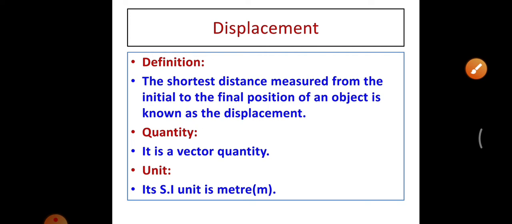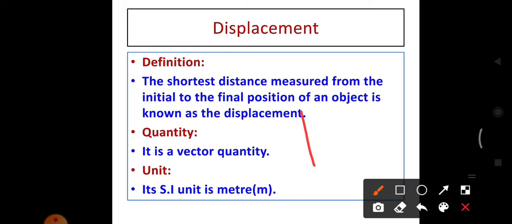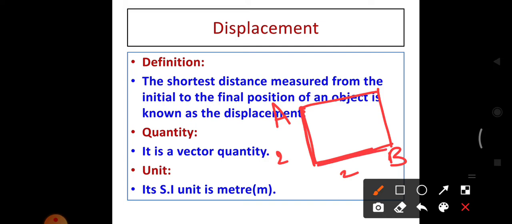What is meant by the displacement? The shortest distance between the initial position to the final position is called displacement. Example, if you take a rectangular track, the object A starts from this point and the final point of the object is B. So A travelled 2 km for this side and again 2 km. It reached B. So this is the actual length covered by the object.